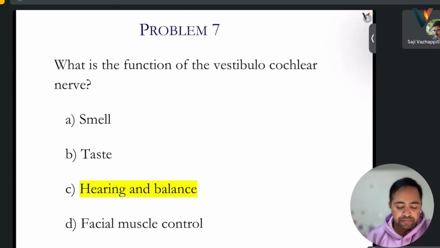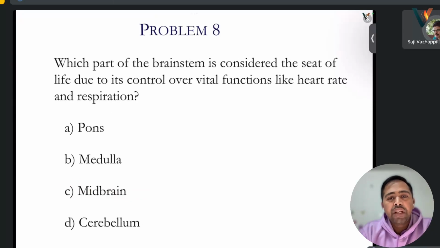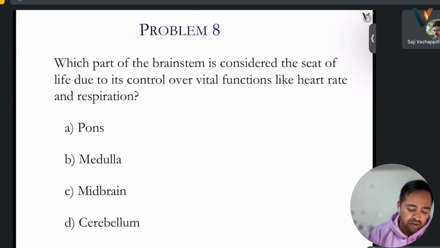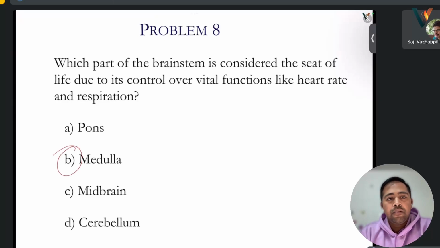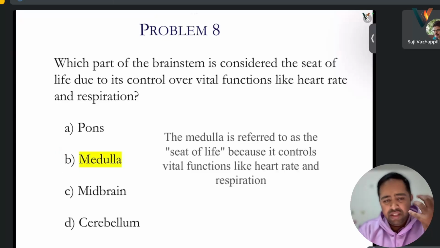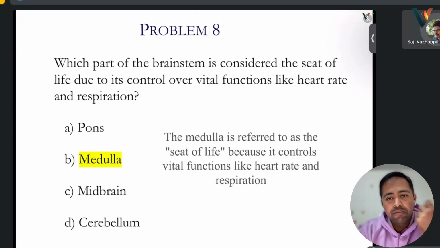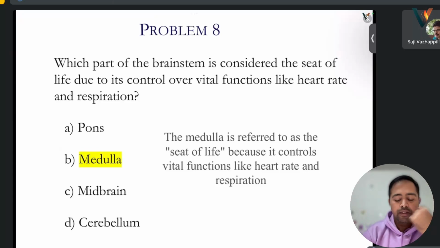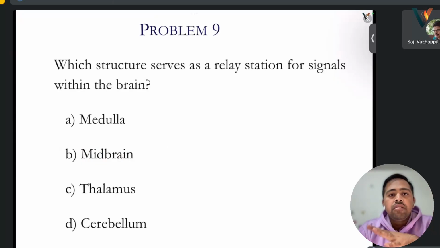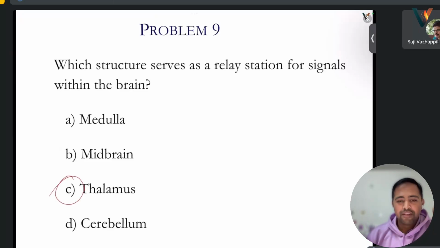Okay. And then which part of the brainstem is considered the seat of life? I think it's medulla. Medulla oblongata. Yes, because it is responsible for functions like heart rate and respiration, sneezing and coughing also, even the vomiting sensation is from there. Then, which structure serves as a relay station for signals within the brain? That is thalamus.